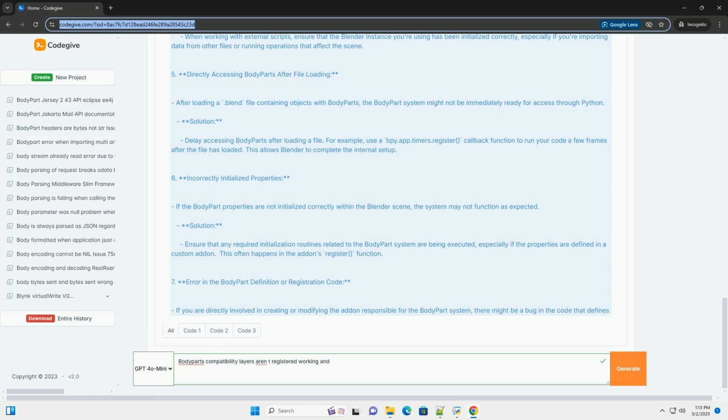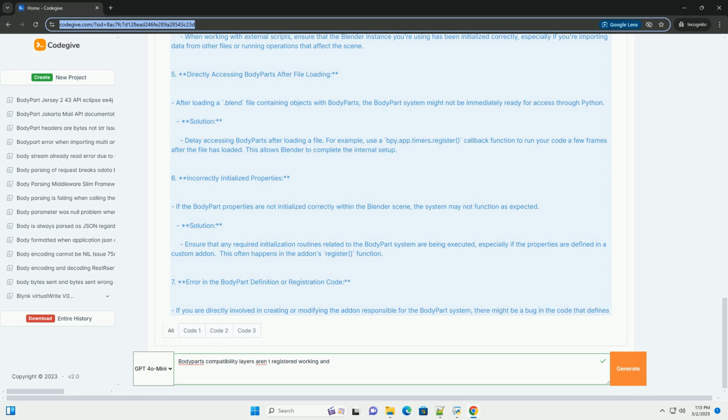3. Add-on loading order. Sometimes, dependencies between add-ons can cause issues. If one add-on depends on another for the body part system, the dependency might not be loaded before the add-on that needs it. Solution: Try adjusting the loading order of add-ons in the user preferences. Some add-ons provide options to specify dependencies or load order. You might need to experiment to find the correct sequence.